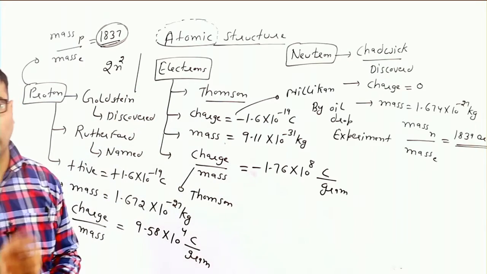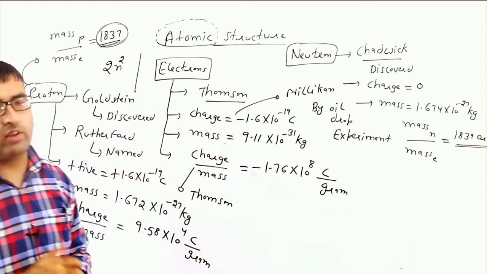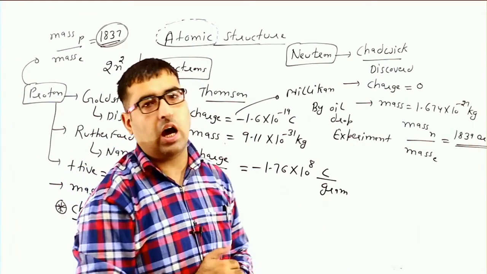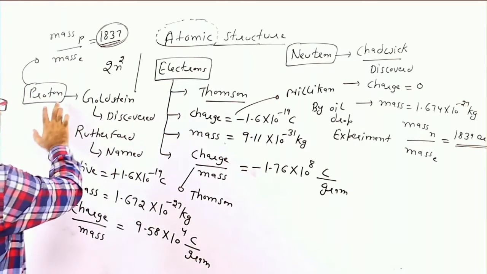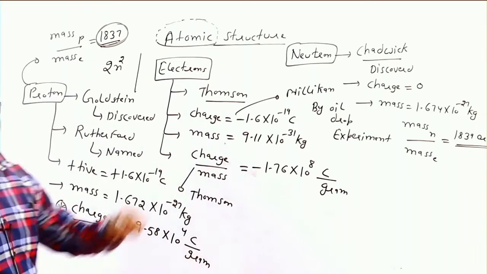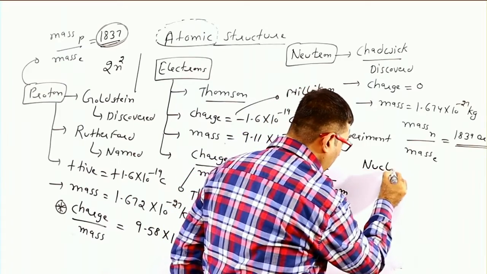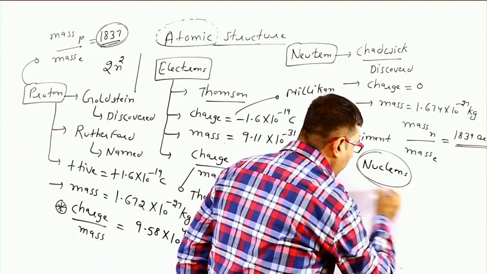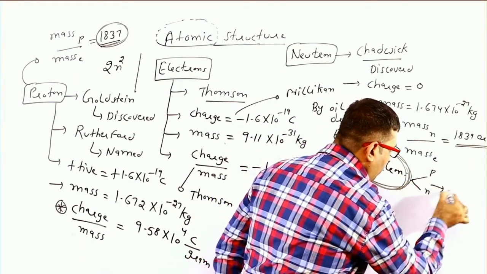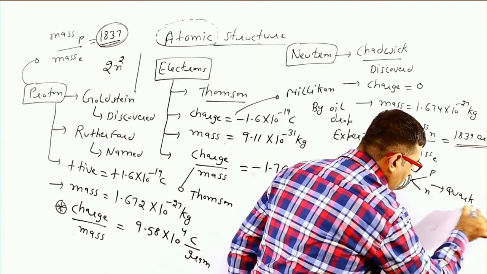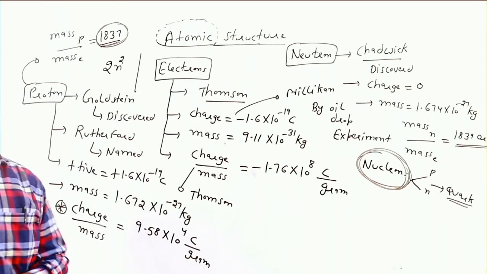Electrons revolve around the nucleus. Neutron and proton are present in the nucleus. So the nucleus has positive charge because the neutron has no charge. These two fundamental particles, proton and neutron, are also known as nucleons, and they are made up of quarks. These are very basic points about atom and atomic structure.